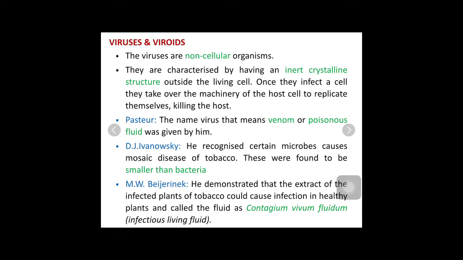Ivanovsky found that there are living organisms causing disease in a plant, and they are even smaller than bacteria. Now the third scientist, M. W. Beijerinck, demonstrated that when the extract of an infected tobacco plant, a plant infected with tobacco mosaic virus, comes in contact with a healthy plant, the healthy plant also gets infected.